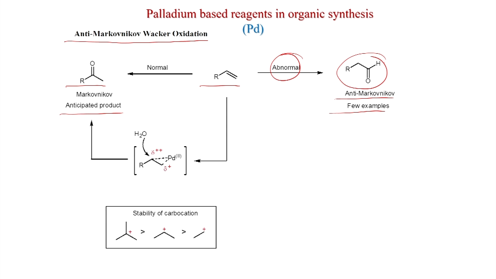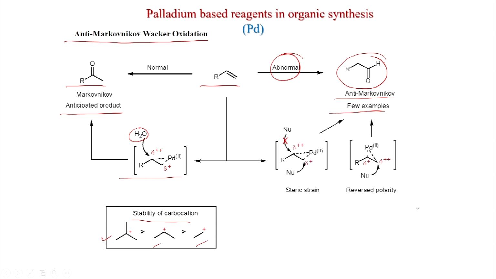So, what happens in the normal cases, whatever we have seen, is that this kind of carbocation intermediate will form, and the more stabilized carbocation, that is the more substituted, that is here, that is the Markovnikov addition, and water will attack the more substituted carbon atom, that is why you get the Markovnikov product. And this is the stability of carbocation. We know that tertiary is more stable than secondary, secondary is more stable than primary. Now, in the anti-Markovnikov cases, what will happen?